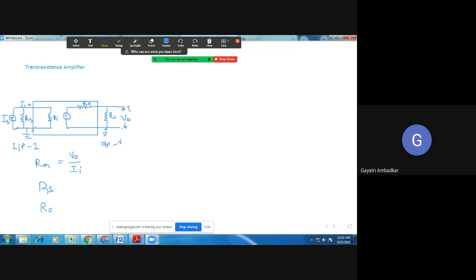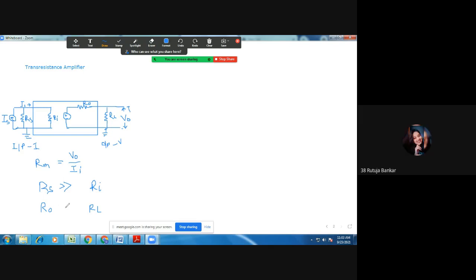How should RS be? Compare RS with RI. RS is greater than RI. RS should be very, very greater than RI. And what about RO?